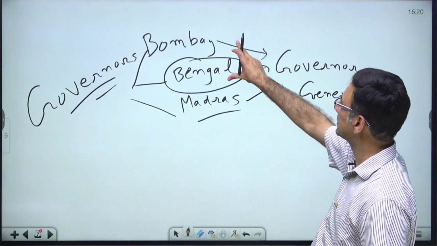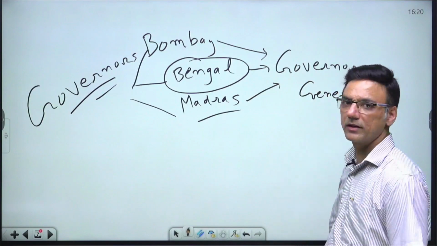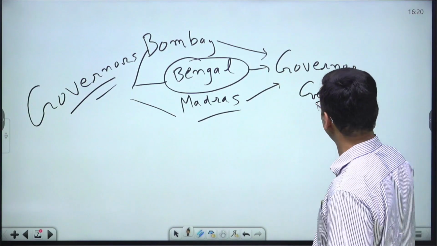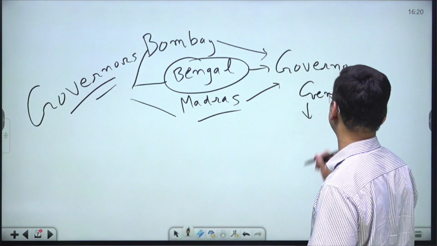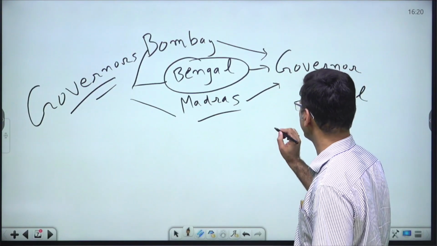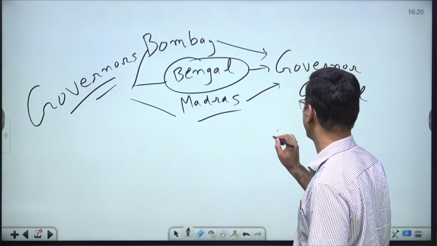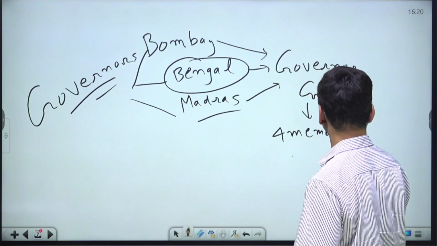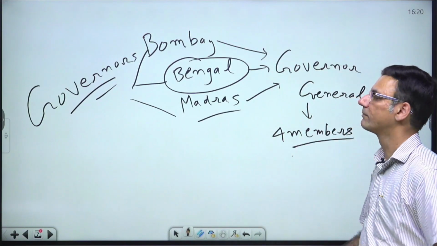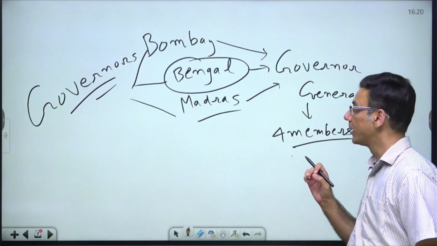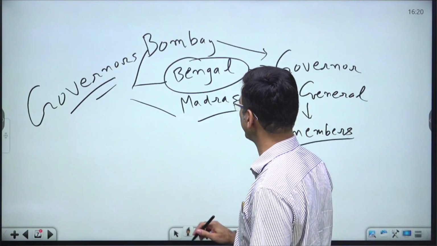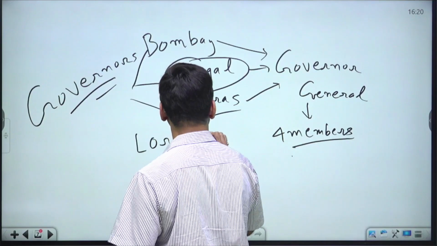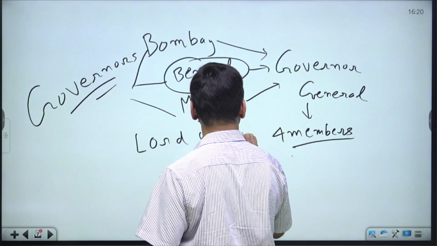So these governors were asked to report to the governor general for all their activities. To assist the governor general, an executive council was formed comprising 4 members. Right? And who was the first Governor General of Bengal? Lord Warren Hastings.